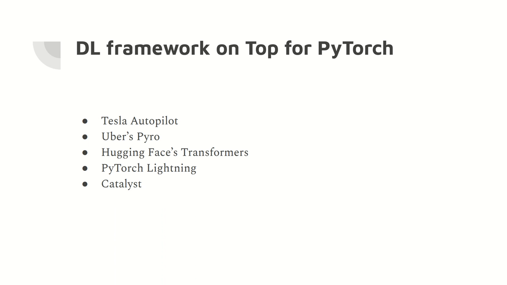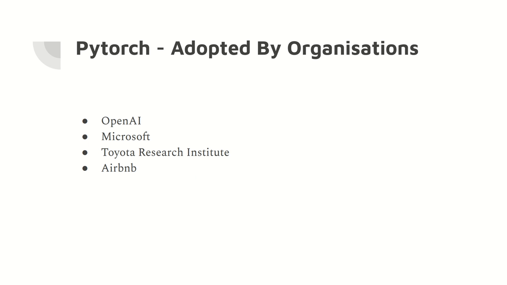And these are a few deep learning frameworks which are developed on top of PyTorch. That is Tesla Autopilot, Uber's Pyro, Hugging Face Transformers, PyTorch Lightning, and Catalyst. And these are a few organizations that use PyTorch. That is OpenAI, Microsoft, Toyota Research Institute, and Airbnb.